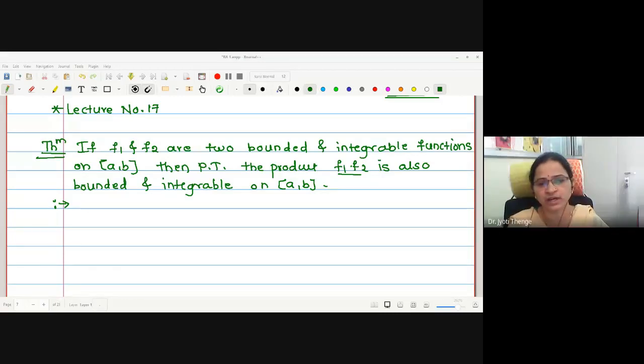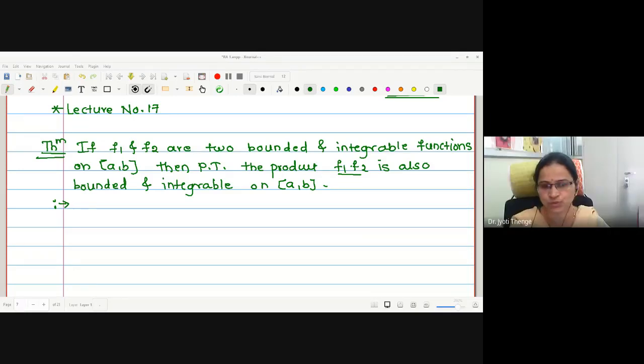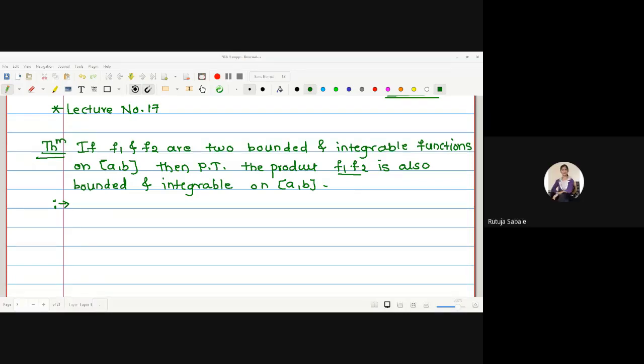Suppose K1 and K2 are the two bounds of the functions f1 and f2. What do you think? What about the bound of f1 dot f2? K square. K1, K2, I am saying. If you assume K and K, then it is K square. Good. K1 into K2.